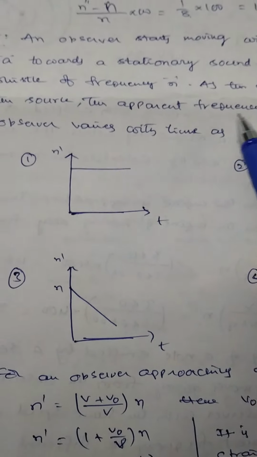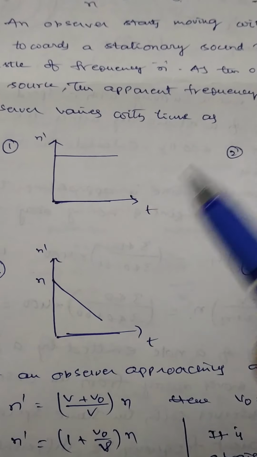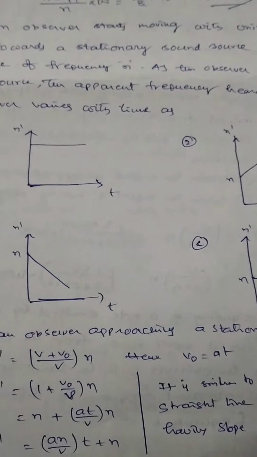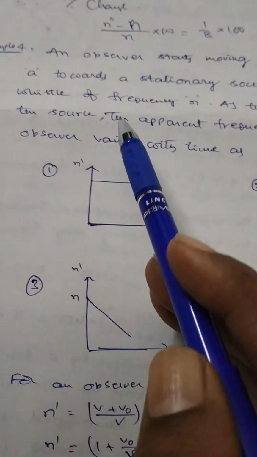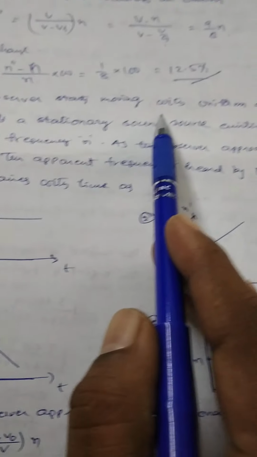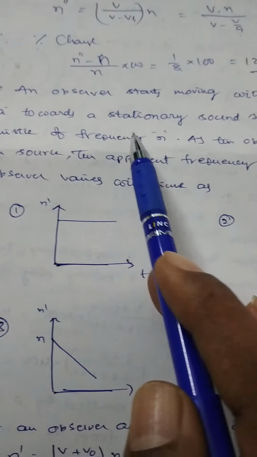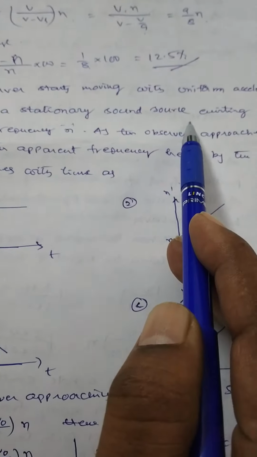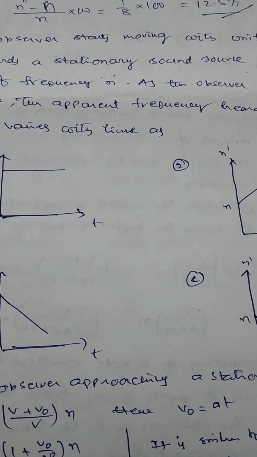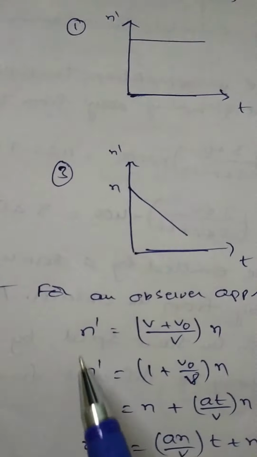Which one is correct? What is the required condition? The observer moves towards a stationary source, which means Vs equal to 0.